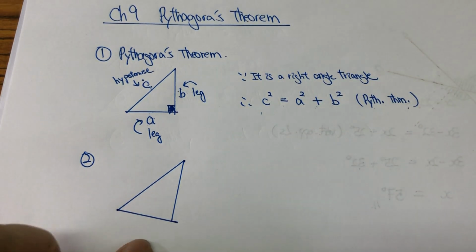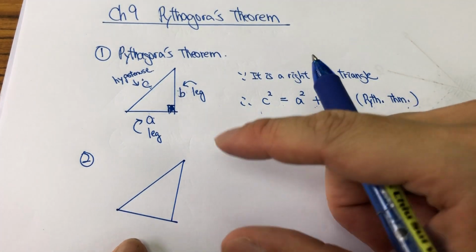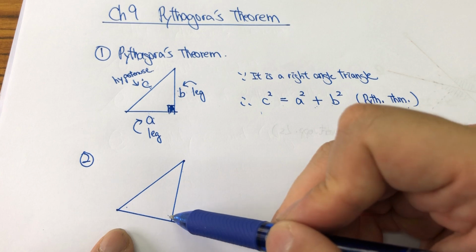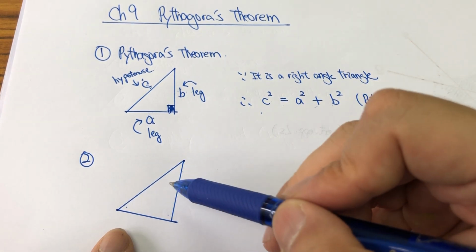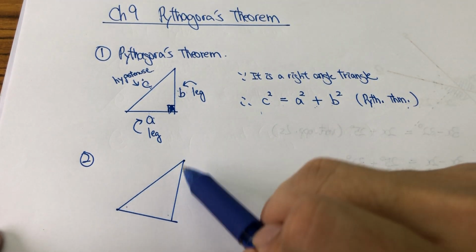Please look at this triangle. Is it a right angle triangle? No, because we don't know anything about the angles. We don't have a right angle, obviously. So we cannot say that it is a right angle triangle.